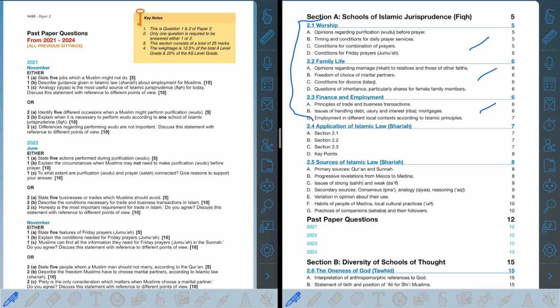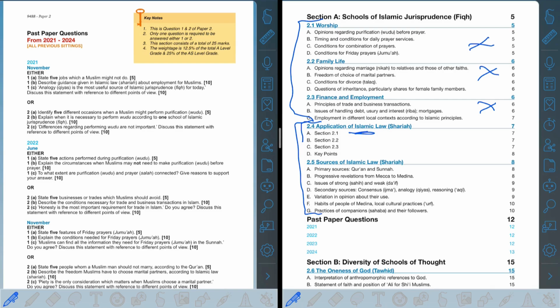And then usually the third question would come from application of Islamic law or the sources of Islamic law. Application of Islamic law is basically these three sections, but we are comparing and contrasting in these, and looking at the different points of view, the different opinions, and all of that. It comes under application of Islamic law.